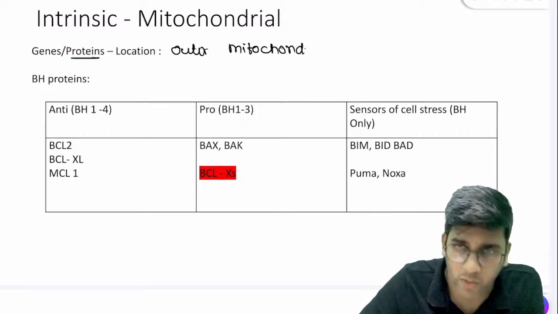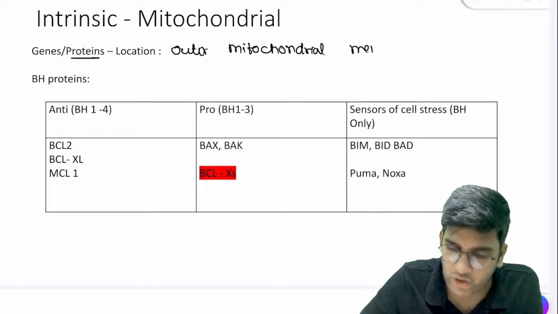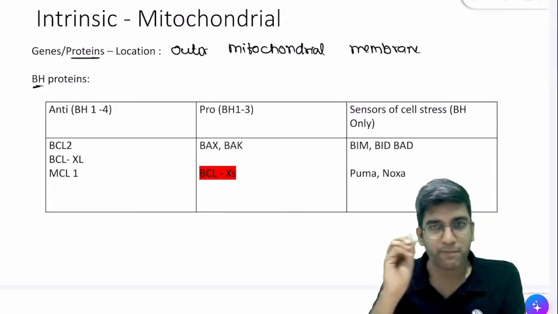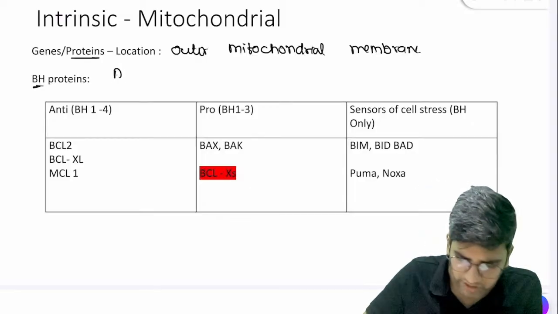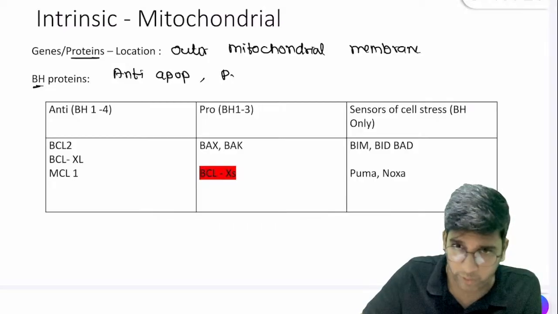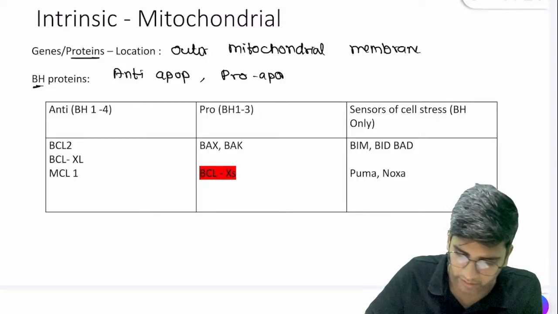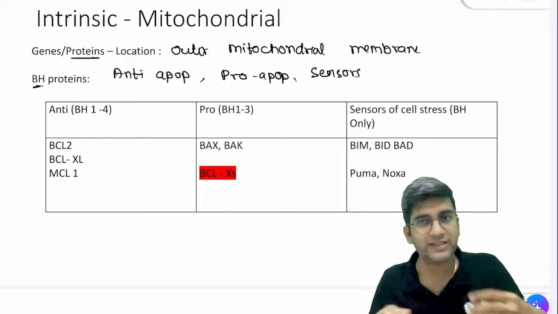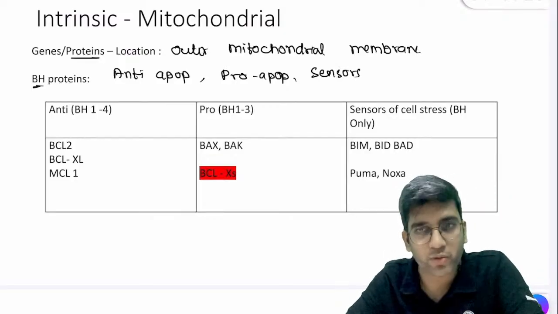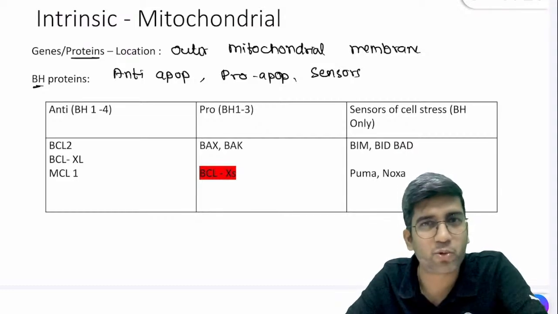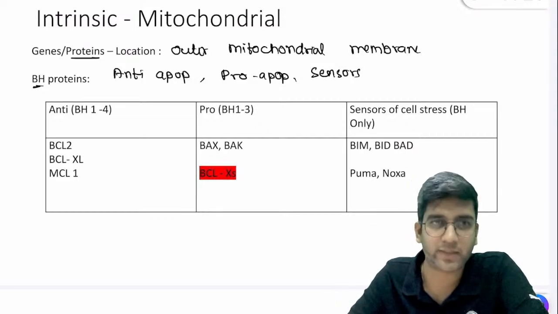Okay. It's in the outer mitochondrial membrane. Genes are obviously in the nucleus. The protein is expressed in the outer mitochondrial membrane, right? And all these are called BH proteins, because we have three groups of proteins: anti-apoptotic proteins, pro-apoptotic proteins, and one more group called sensors of cell stress. Molecular structure wise, they have some domain called the BH domain. There are multiple protein domains. You must have read a few of them in your biochemistry, right?